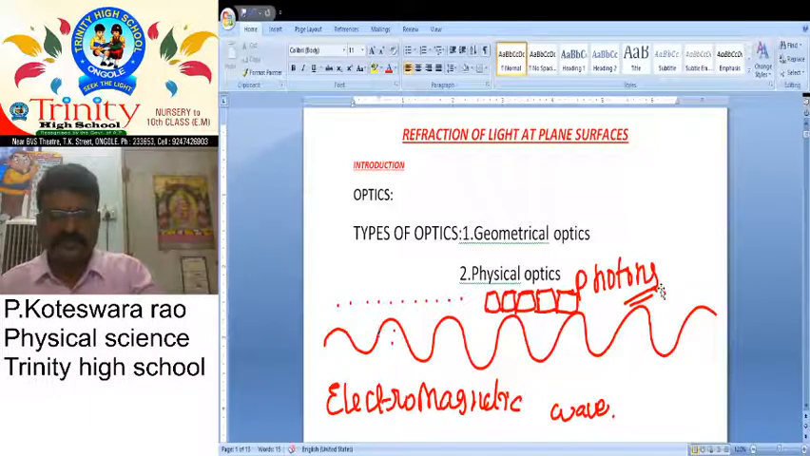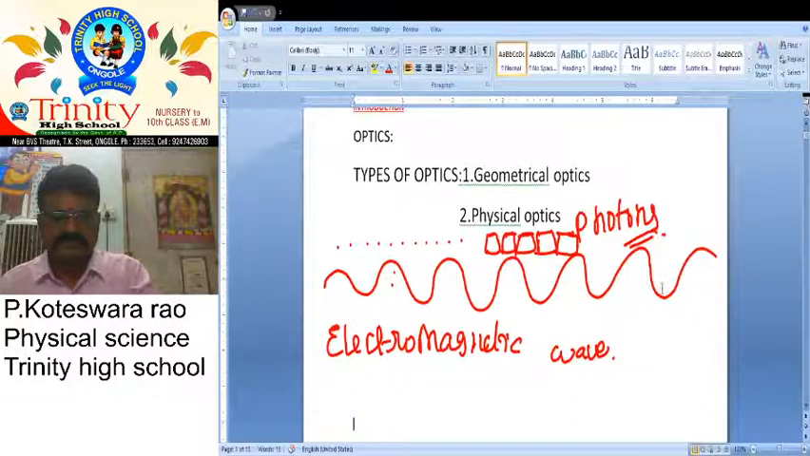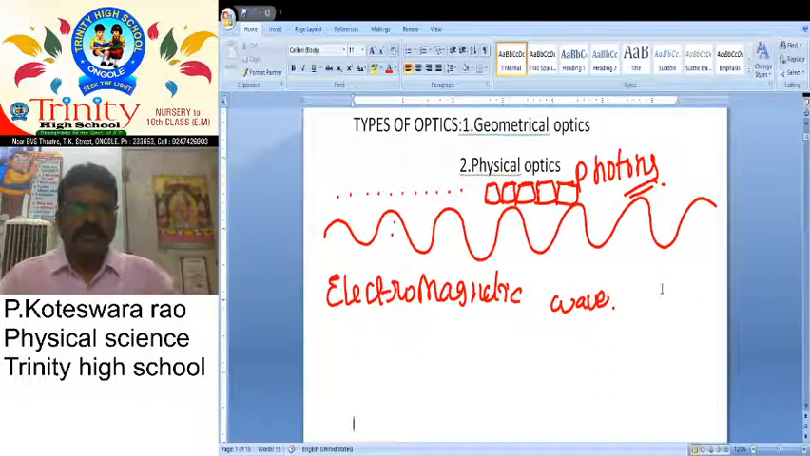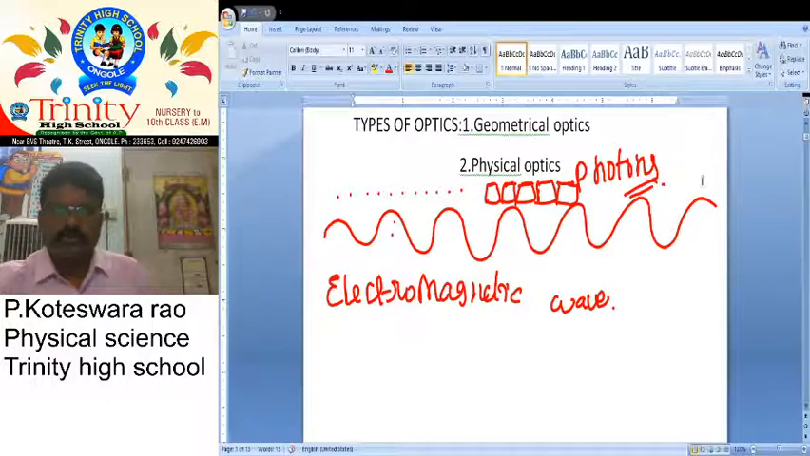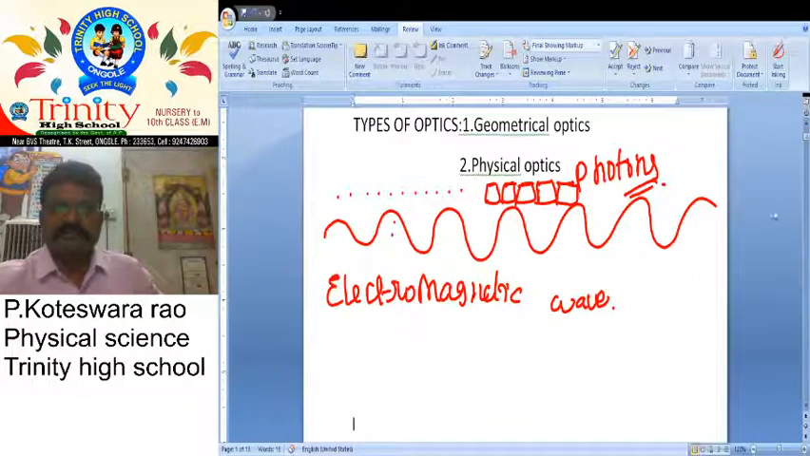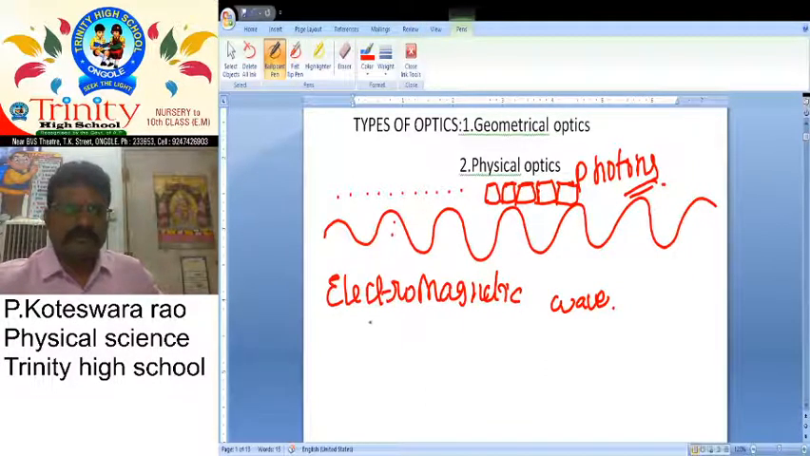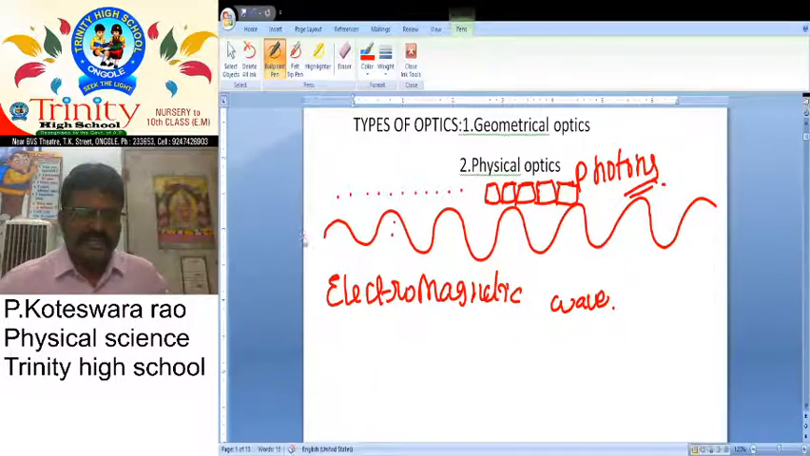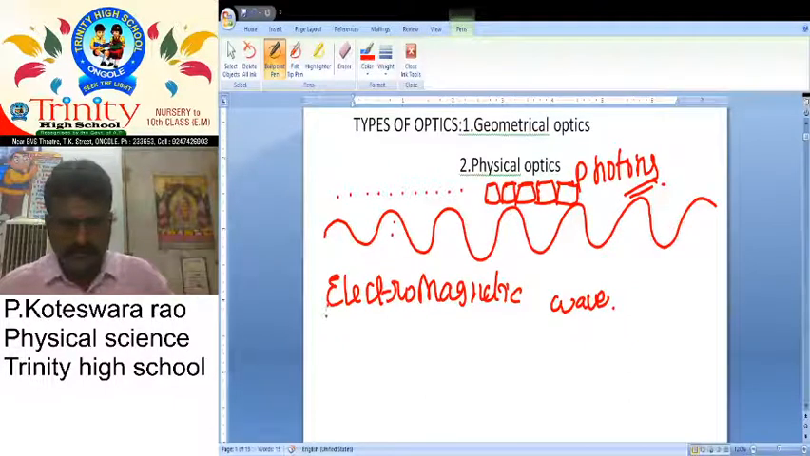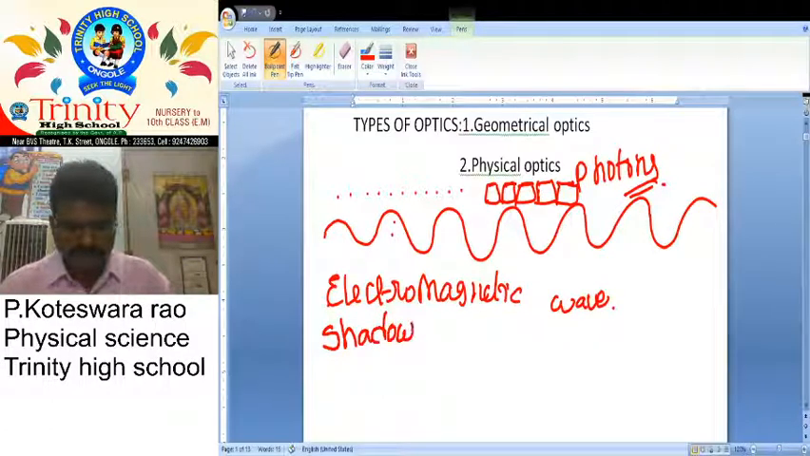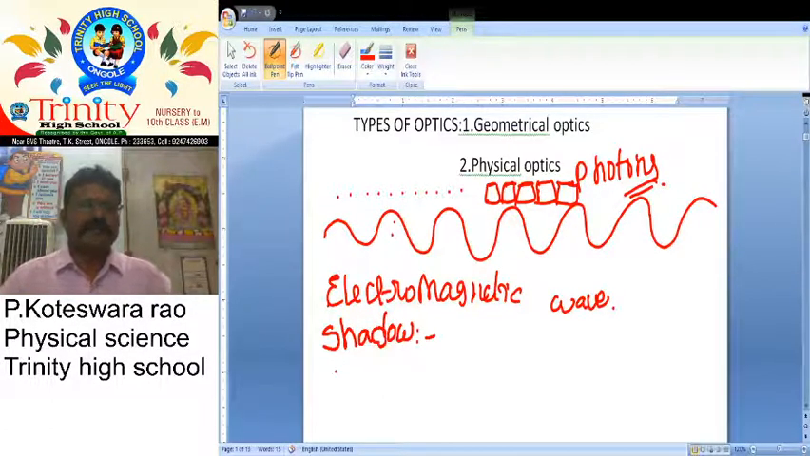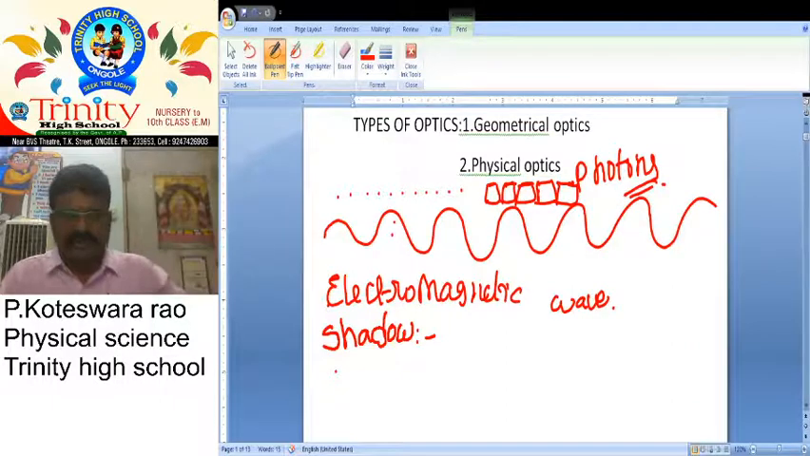And after that, what do you know about the basic information which we already learned in lower standards? We already learned about shadows. How are shadows formed? Shadows are formed only by the use of light. It can fall on different materials.